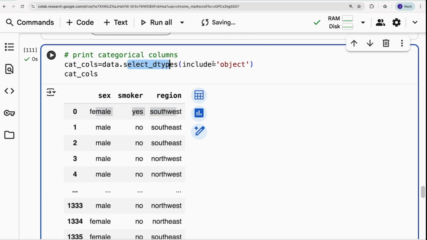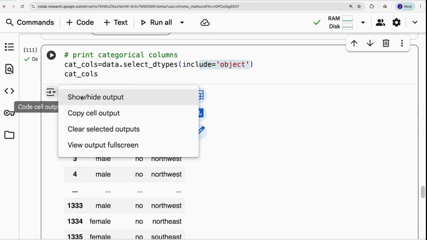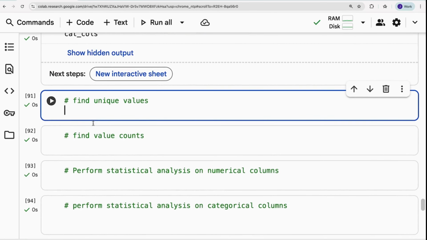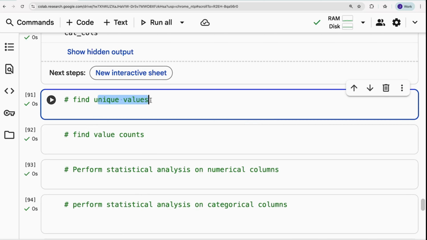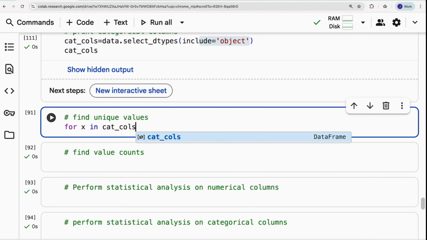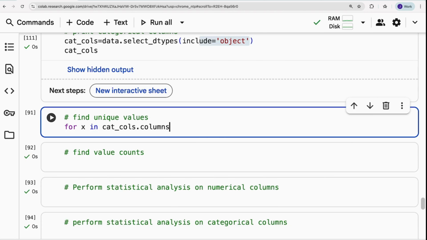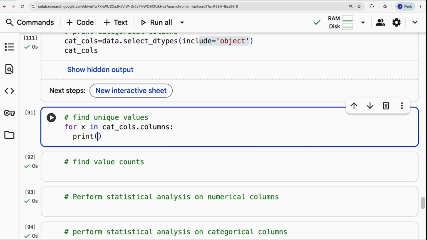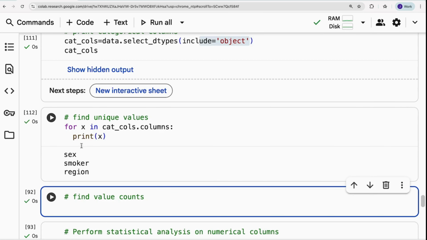Next important thing that you need to understand is we have 2 more functions, unique and value_counts. Let's come to the unique function. Unique is responsible for finding unique values in your data. Let's say in a categorical column, you want to find unique categories. I'm just using a for loop to loop through all the categorical columns. For x in categorical_column.columns, which gives you a list of columns, and we are looping.